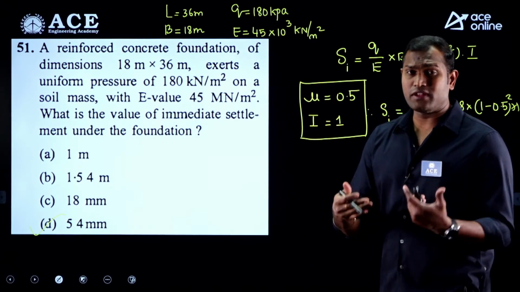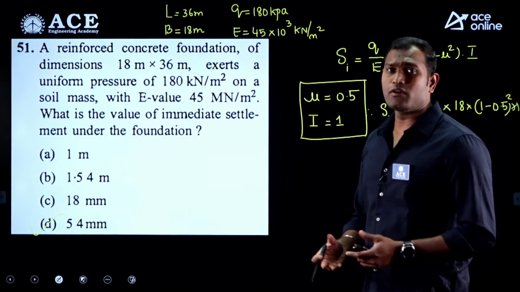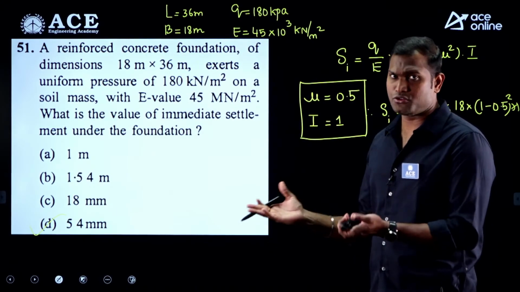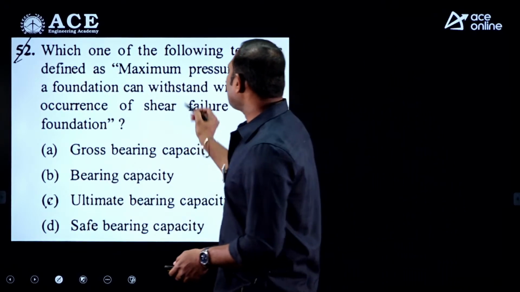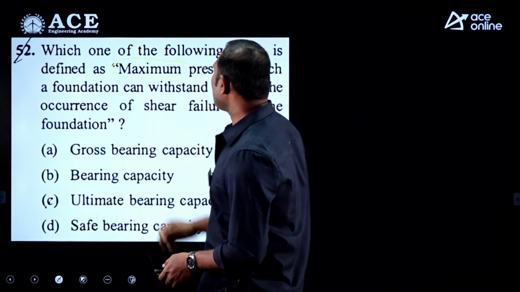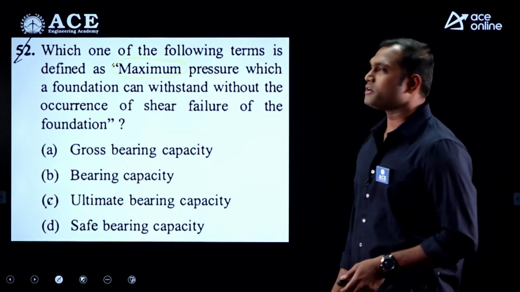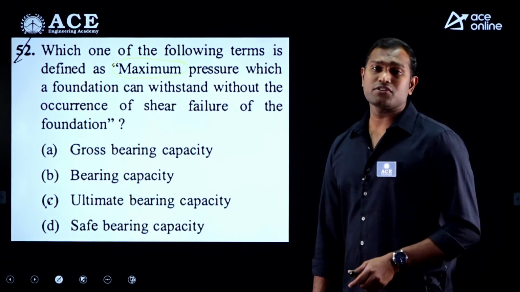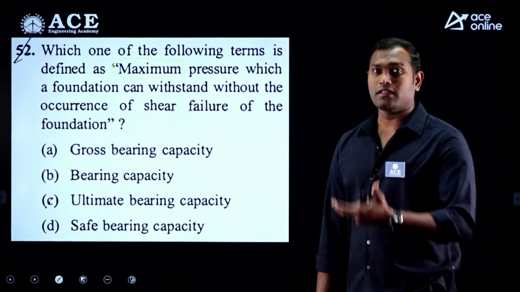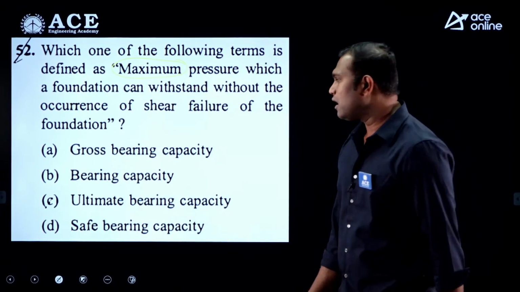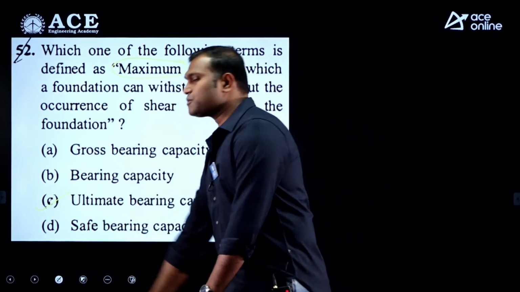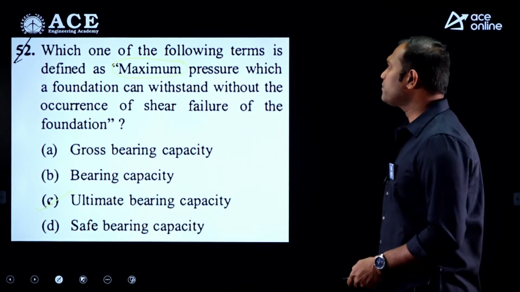Now if they don't give you the proper data, we have to go with proper values by assuming. Now, which one of the following terms is defined as the maximum pressure which a foundation can withstand without the occurrence of a shear failure? The maximum pressure that the soil can bear without shear failure is nothing but the ultimate bearing capacity. So the correct answer is option C.